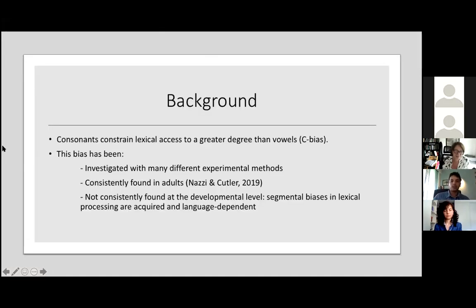So we know that consonants constrain lexical access to a greater degree than vowels, and this has been named in the literature the C bias. This bias has been investigated with many different experimental methods and consistently found in adults, but not so consistently found at the developmental level, which suggests that segmental biases in lexical processing are acquired and language dependent.